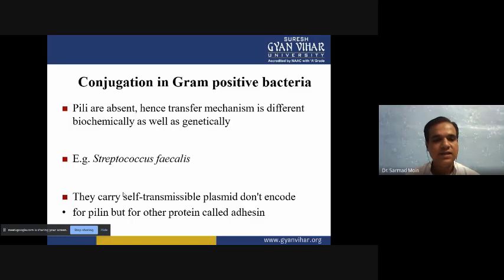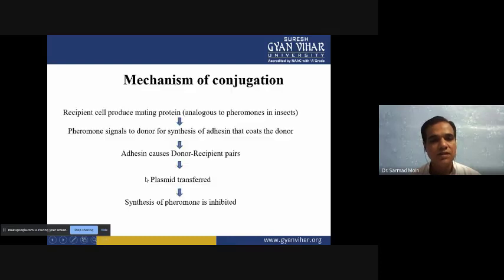They carry a self-transmissible plasmid, and they don't encode pili, but another protein called adhesin helps make contact between the two organisms. So without pili formation, they can transfer genetic material from donor to recipient.